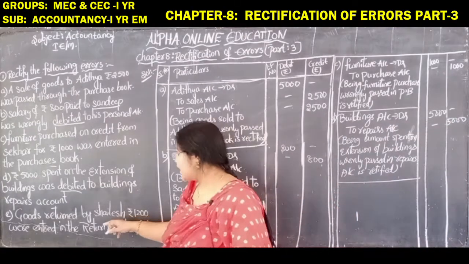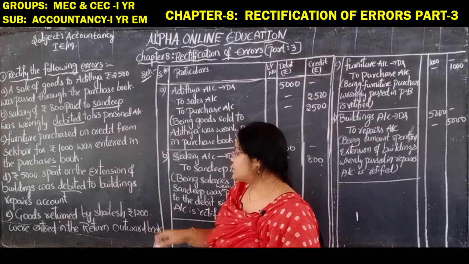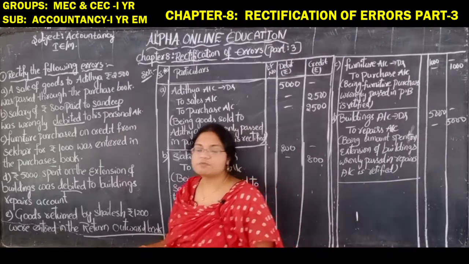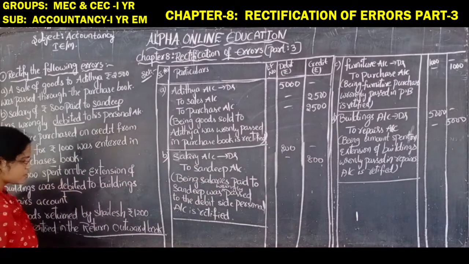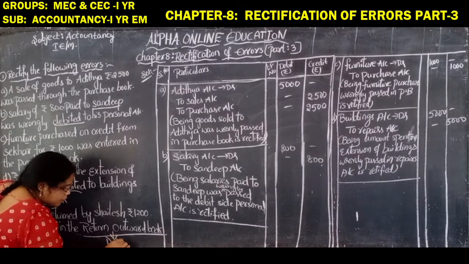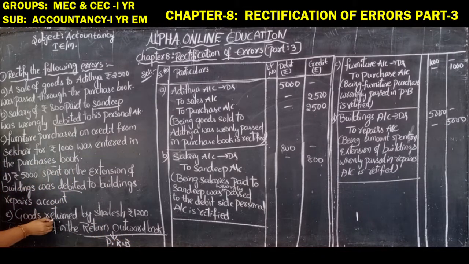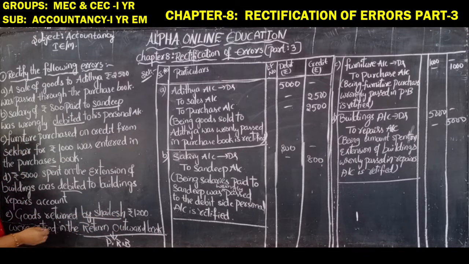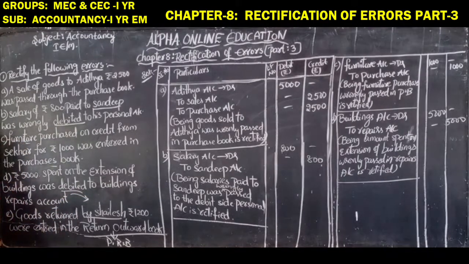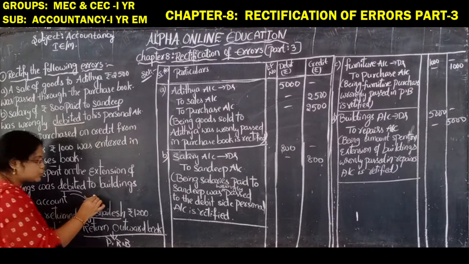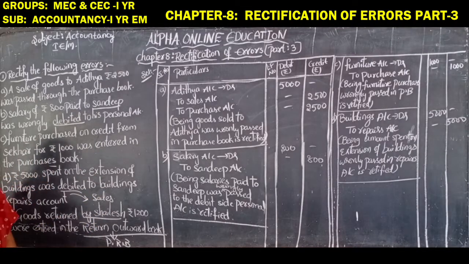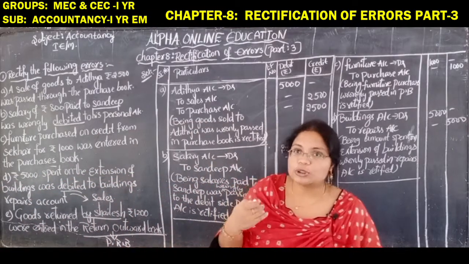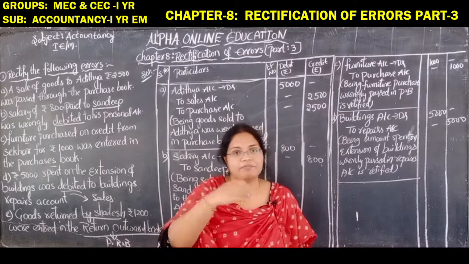Goods returned by Shailesh, rupees 1200, were entered in the return outward book. Return outward book means which book? Purchase return book. Okay, this is the purchase return book, but actually goods returned by Shailesh means he is returning the goods. Once upon a time he had taken goods from us, which means we had sold those goods to him, right? So when he is returning those goods to us, what does it mean?